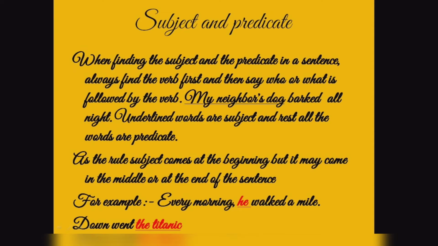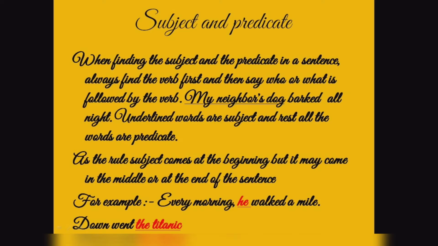To find the subject and the predicate in a sentence, always find the verb first and then ask who or what is followed by the verb. Asking the question with who or what to the verb, whatever answer we get, that is the subject part. For example, my neighbor's dog barked all night. Now here, who barked all night? My neighbor's dog. So the underlined words are the subject and the rest of the words are the predicate.